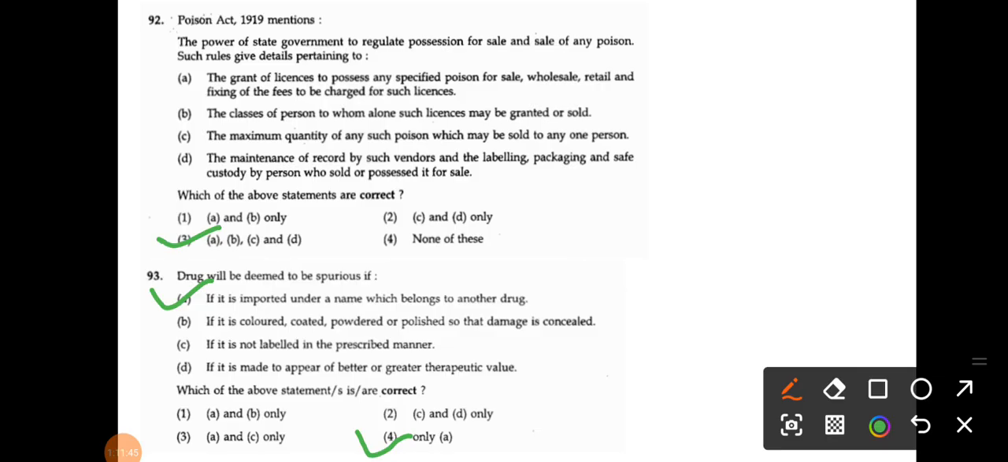So please prepare for the drug inspector exam accordingly, and please go through your syllabus.